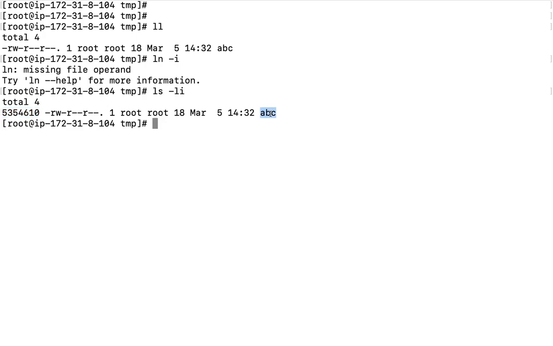The file name is a mapping towards that particular inode, because the operating system stores data on the inode, and we as humans, or system admins, understand the file name.